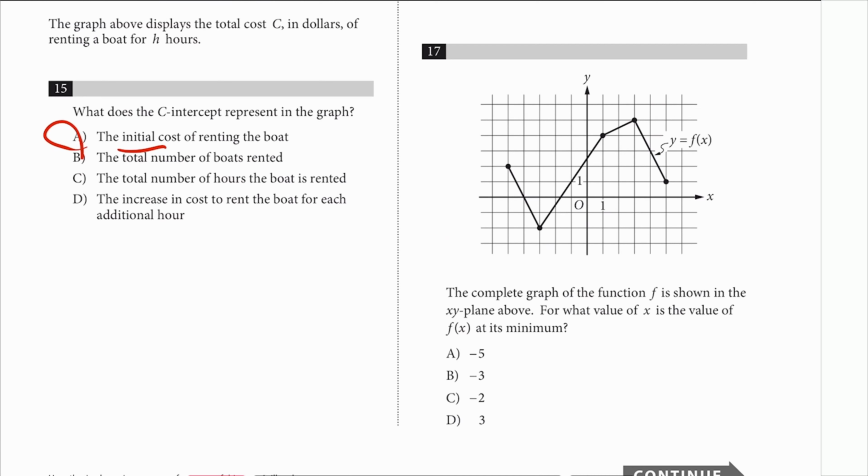Number 17, for what value of x, so these are all your x values, is the value of f of x at minimum. It's happening right there. What's the x? 1, 2, 3, negative 3 it is.